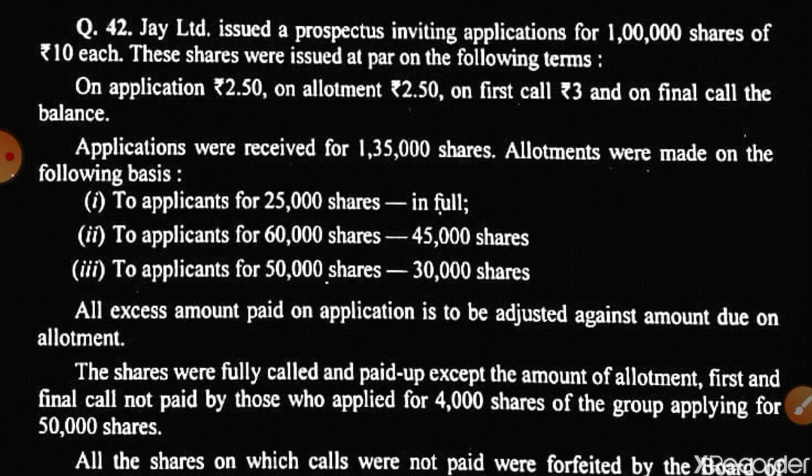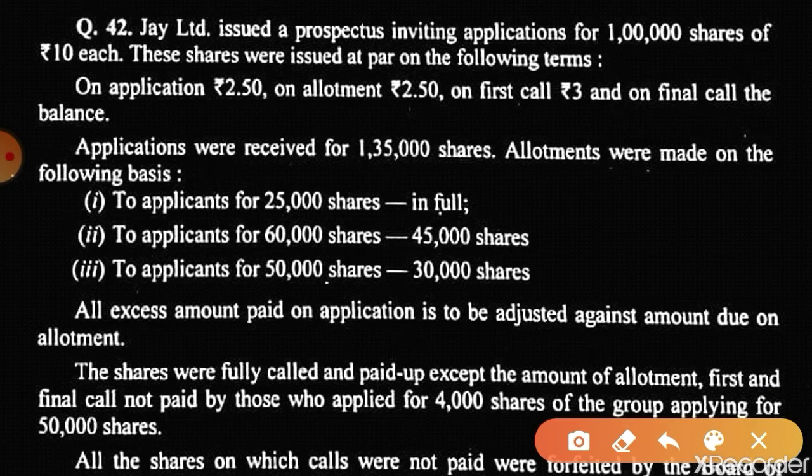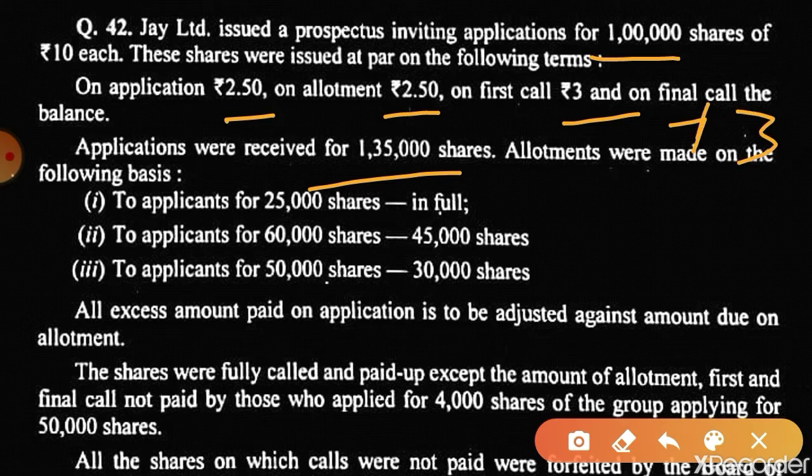JAL Limited issued a prospectus for 1 lakh shares, and how many applications were received? 1,35,000. So this is oversubscription, isn't it? The amount is being called as 2.5, 2.5, 3 and 3 final call. Is this point clear to you? How are these three? 7 is already called, 8 is already called, so it is not 3, it is 2. Yes, my dear students, it is not 3, it is 2.